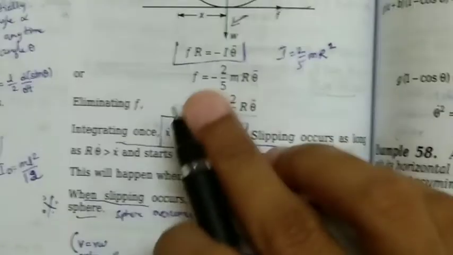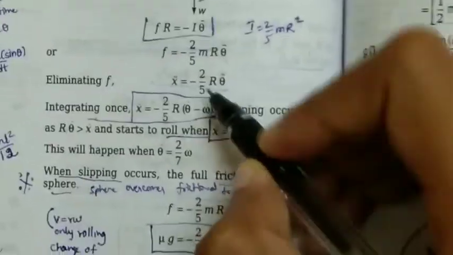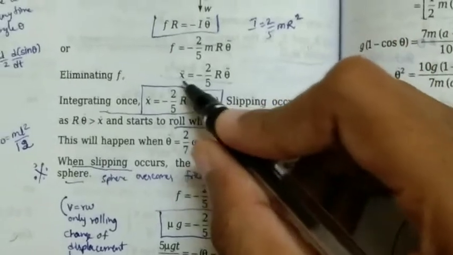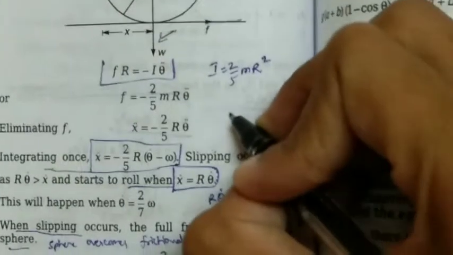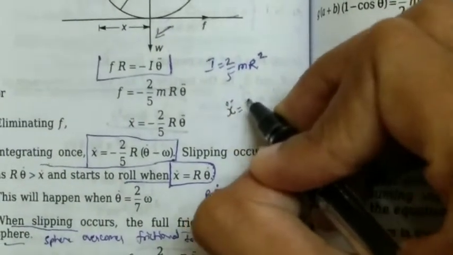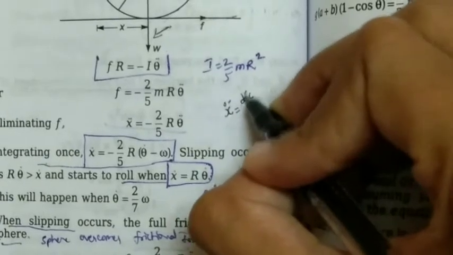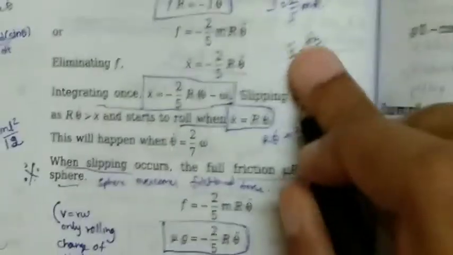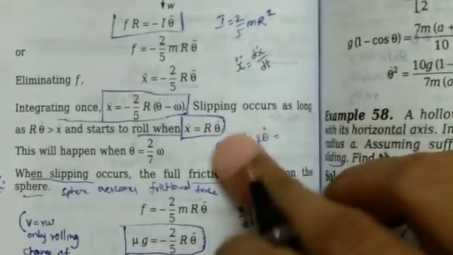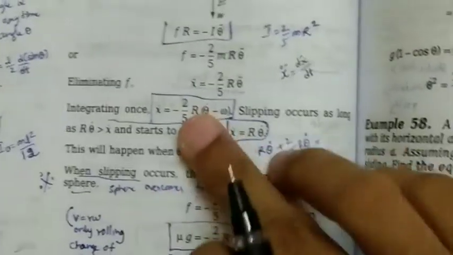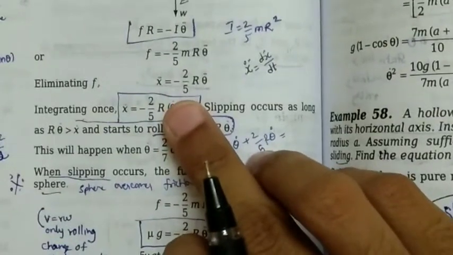So integrating on both sides: x double dot can be written as dx dot by dt. So we have to do the integration of dx dot by dt, that is, integration with respect to time.